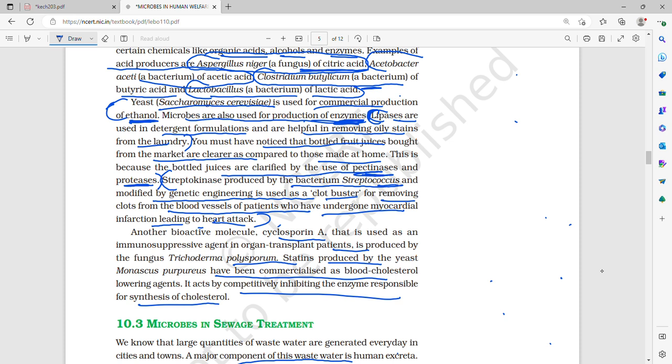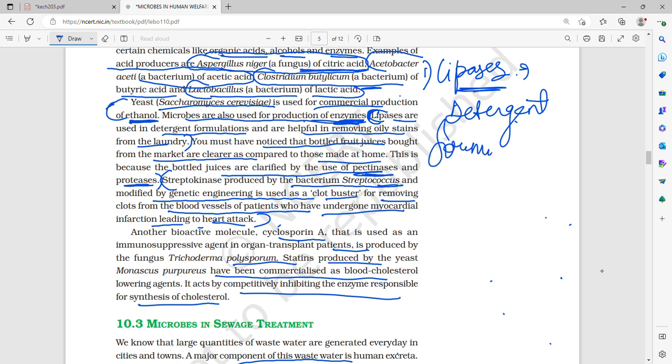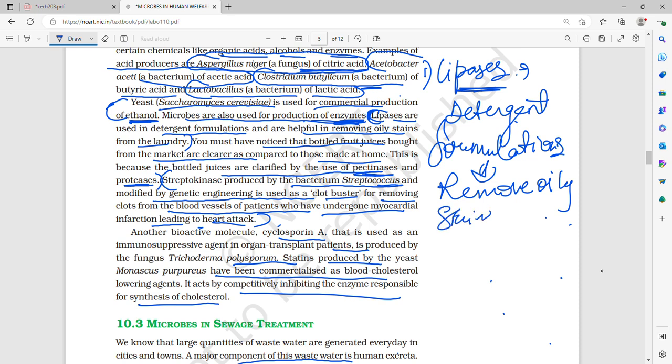So lipases. Microbes are also used for the production of enzymes. Firstly, lipases. What are lipases used for? They are used in detergent formulations and they help to remove oily stains.